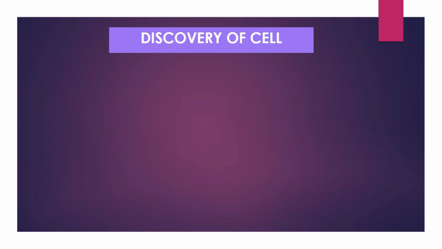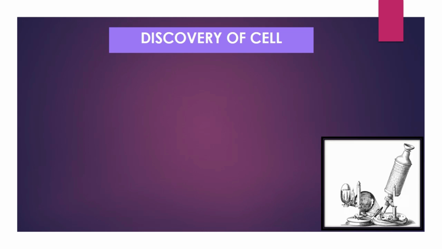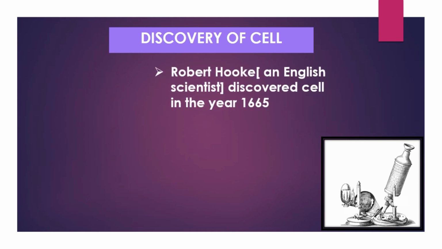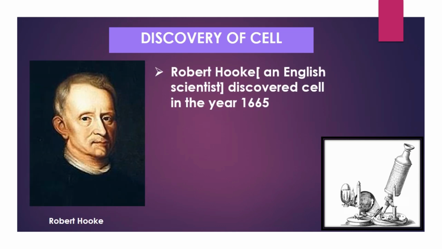Discovery of cell. Only after the invention of magnifying instruments, people came to know about the basic unit of life. Robert Hooke, an English scientist, was interested in learning more about the microscopic world. He improved the design of compound microscope in 1665. Hooke observed things under his microscope. When he placed a piece of cork under the microscope, he observed many compartments or partition boxes in the cork slice.